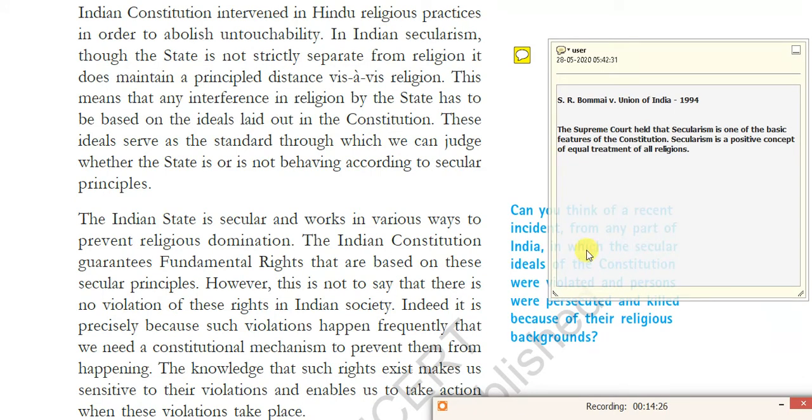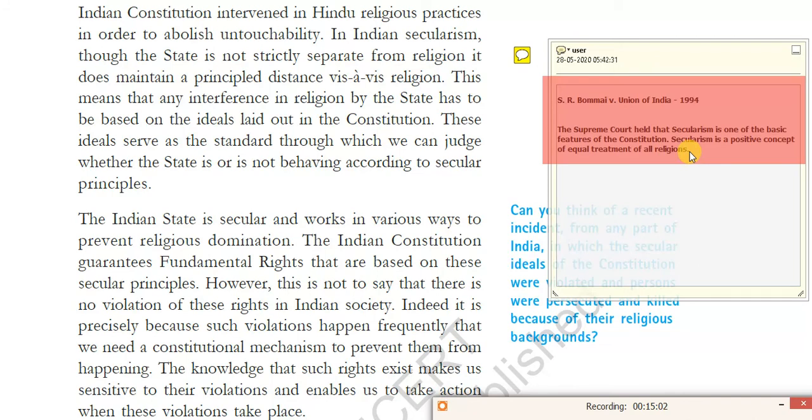I'm going to explain. If you see the case of S.R. Bommai versus Union of India, 1994, the Supreme Court held that secularism is one of the basic features of the Indian Constitution. The Supreme Court said that secularism cannot be separated from the Constitution, and the legislature should not make any laws which are against religion, and secularism is a positive concept of equal treatment for all religions.